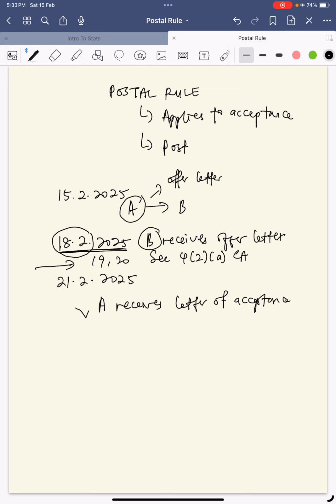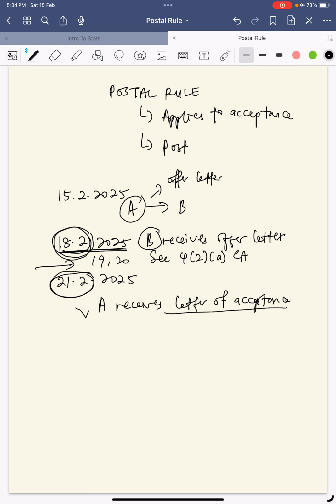However, as soon as A receives his letter of acceptance on 21st of February, B now is also bound. So now you see, this acceptance binds differently to A as the offeror and to B as the acceptor. A is bound on the 18th of February 2025, but B is bound on the 21st of February 2025.